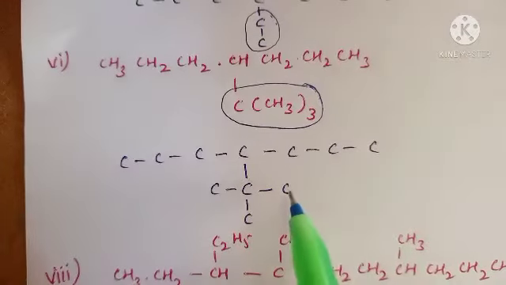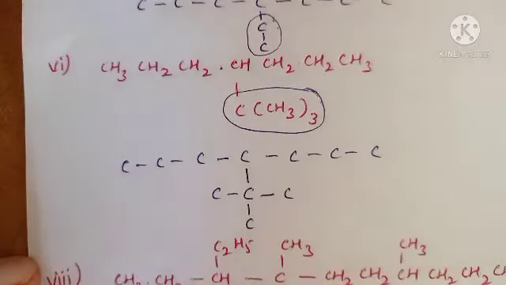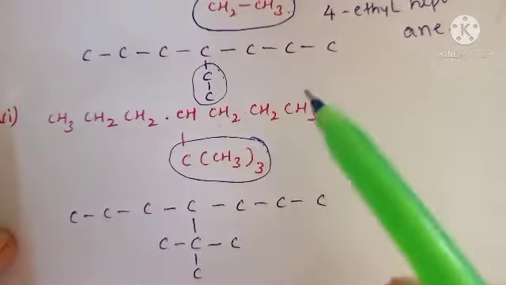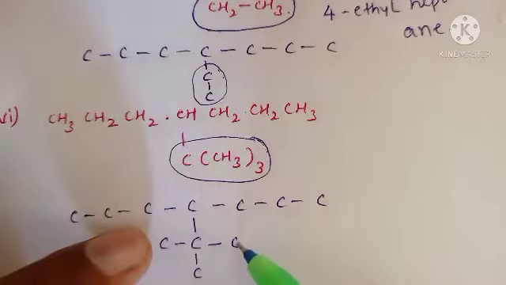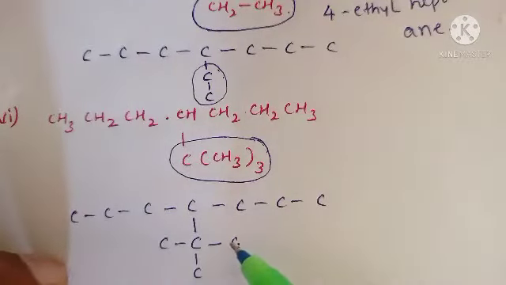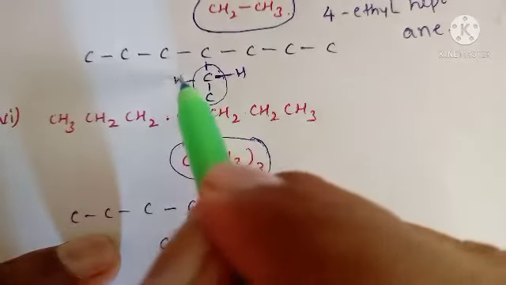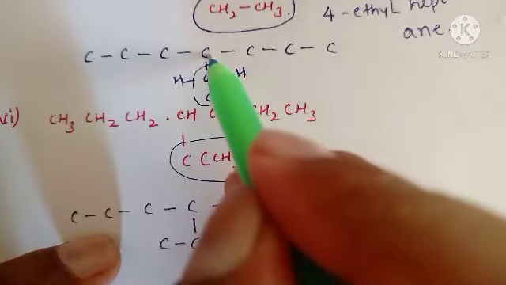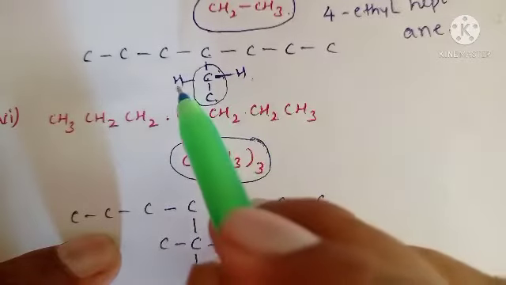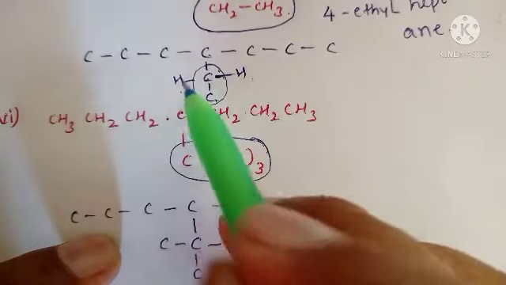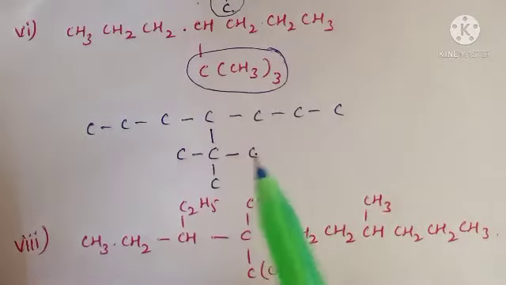Simply, if these 3 carbons are not present, if these 2 carbons are not present, then these two are the same, this one and this one. Why? Because here 2 carbons are present. If these 2 carbons are replaced in this one, this carbon contains 2 hydrogens and 1 CH3. For this carbon, one side has a bond with carbon, another side a bond with carbon, that is CH3, and this side one hydrogen. But these 2 hydrogens are replaced here with 2 methyl groups. That's why this is the substitution.